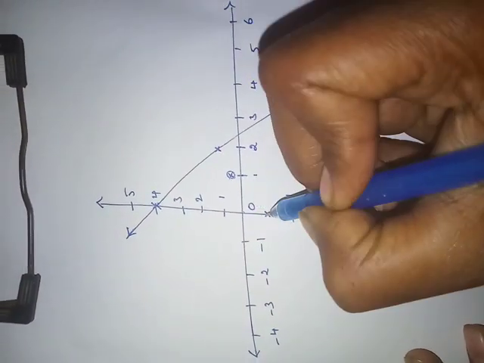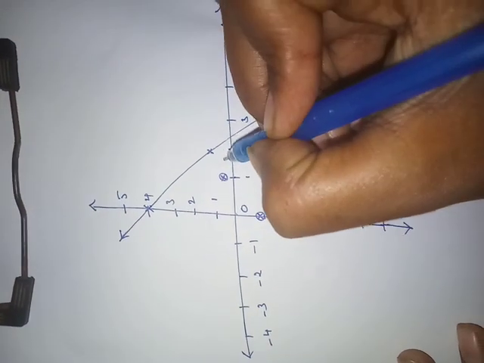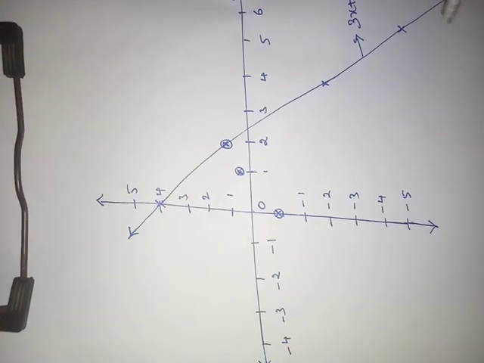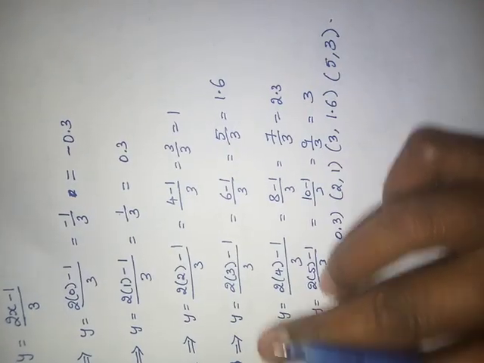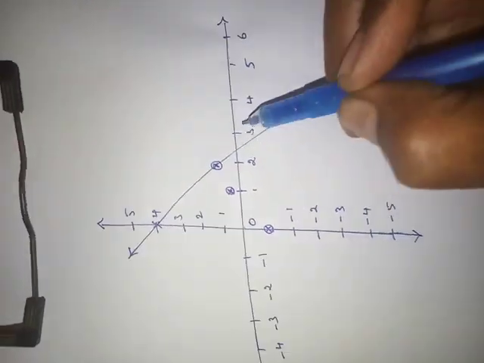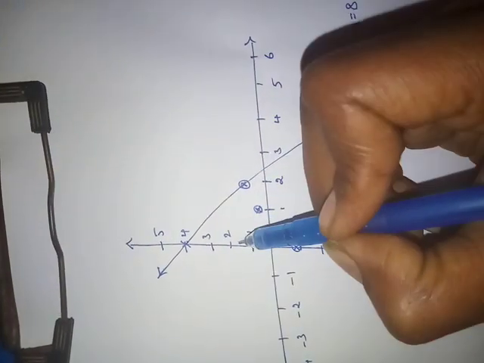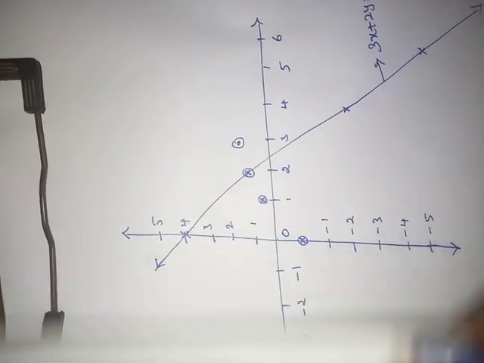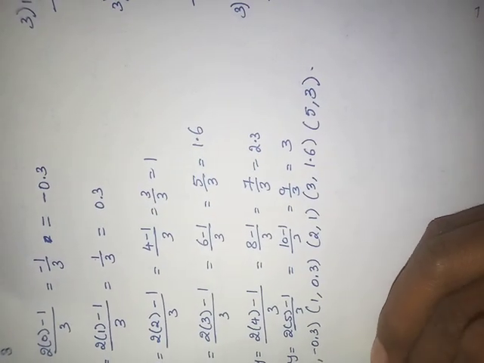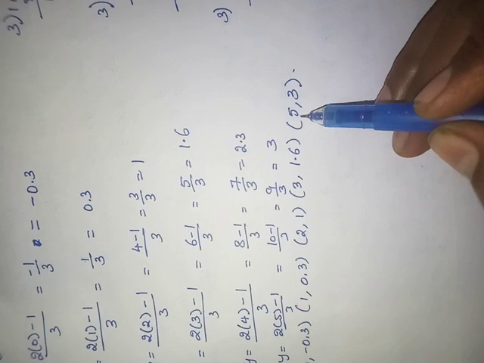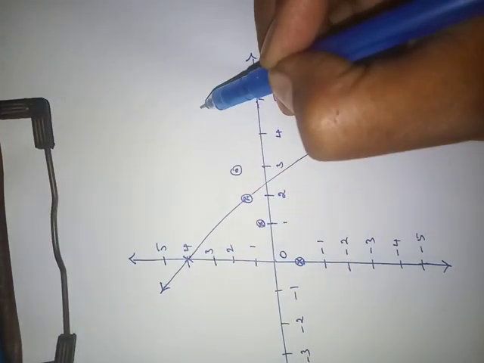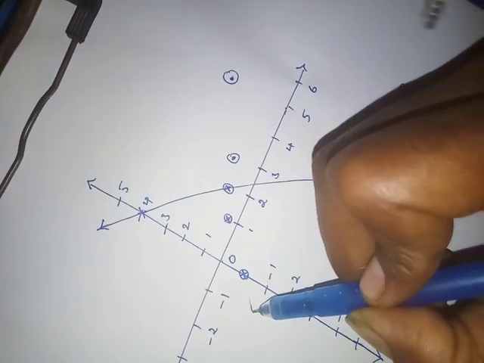Now round off this for getting the difference. One more point, 3 comma 1.6, somewhat here. And next I'm plotting 5 comma 3.